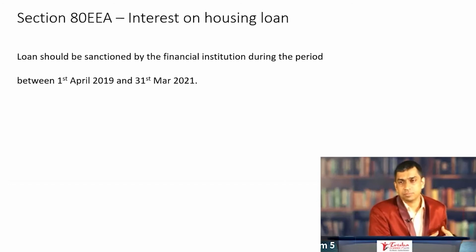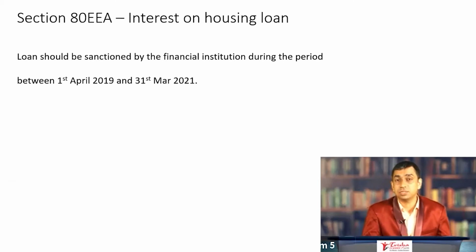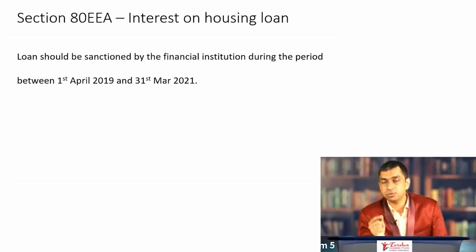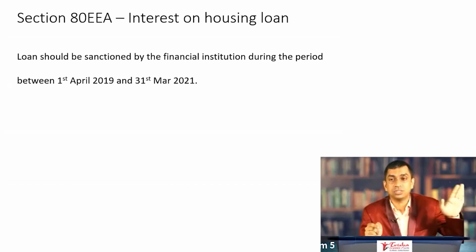limited to 2 lakh. And what if your interest expenditure in the initial years, especially, turns out to be 2 lakh 50, 3 lakh, 3 lakh 50, and if there is a pre-construction period also, you tended to lose a lot of deductions there. 80EEA was introduced to tell that you will get an extra deduction under 80EEA for the interest on housing loan over and above whatever you have got there.